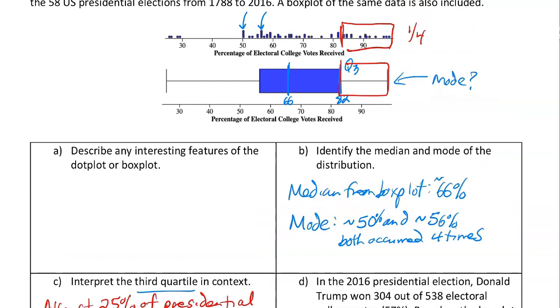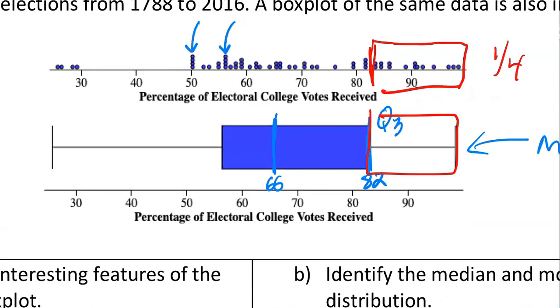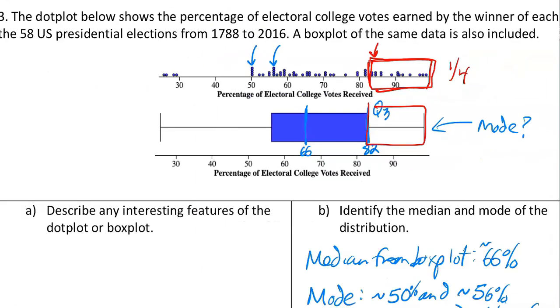If you just said 82% of the vote, I'm not sure how many actually got 82. Maybe 2 of those dots got exactly 82%. Quartiles give us a range of values. So we have at least 82% or more. You could also interpret it more negatively. You can go from that quartile and down and say 75% of electoral college winners got 82% of the vote or less, if you want to interpret that way.